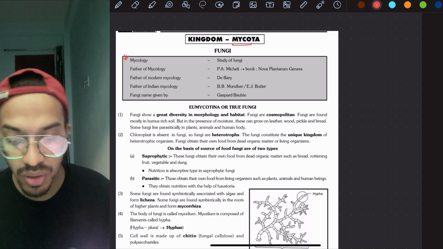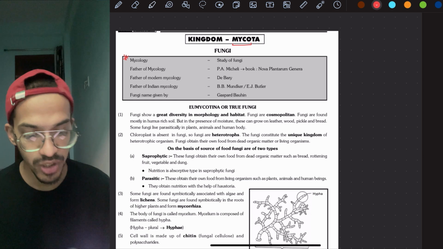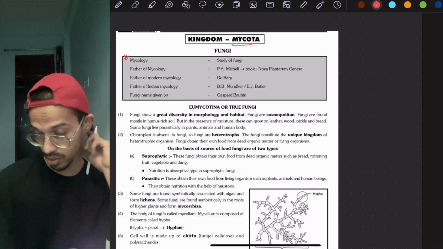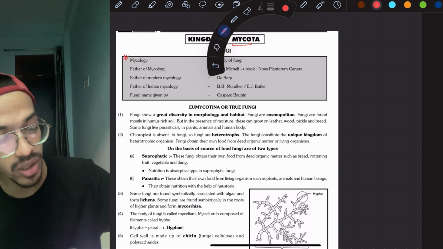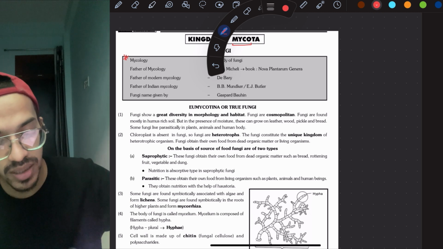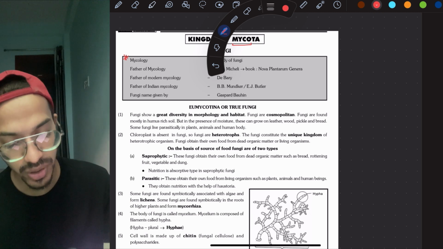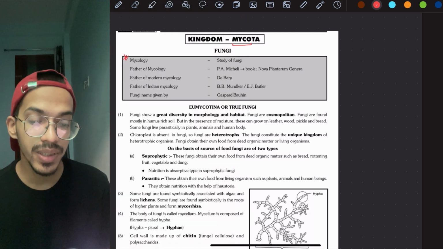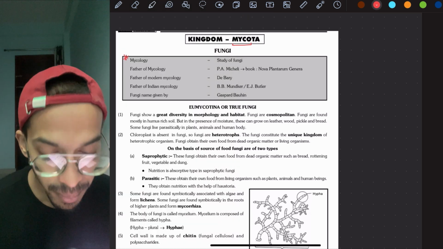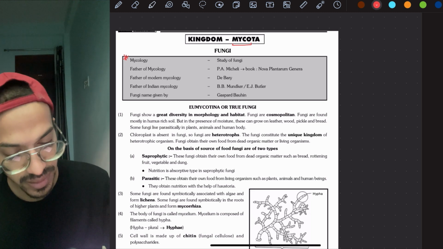Okay, then the father of mycology is known as P.A. Micheli, and he wrote a book about it also. But just remember that the father of mycology is P.A. Micheli. Okay, the father of Indian mycology is B.B. Mundkur and E.J. Butler. Okay, so this is the thing.